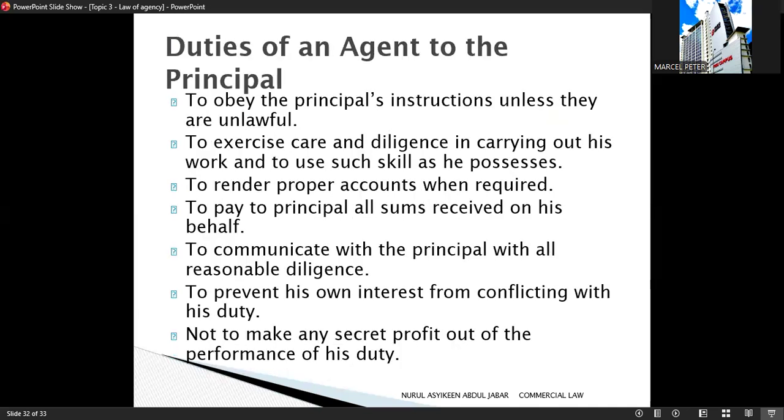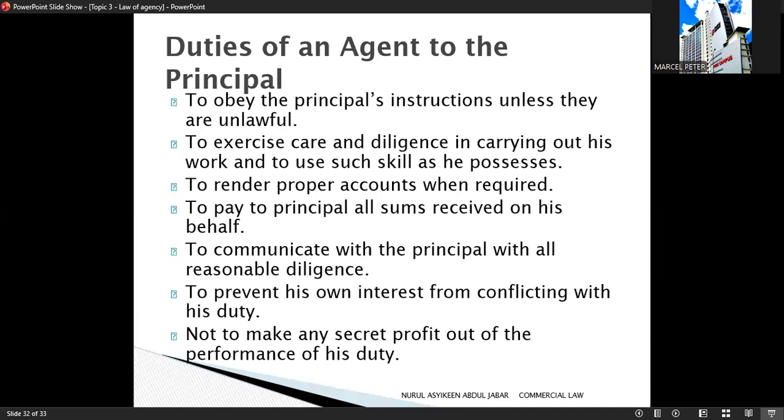Next, let's look at the duties of an agent to the principal. Once an agency relationship exists, the agent owes several legal duties to the principal. So let's go through them one by one in simple terms. Number 1, duty to obey the principal's instruction. An agent must follow the principal's instruction as long as those instructions are lawful. If the instruction is illegal, the agent must not follow it.